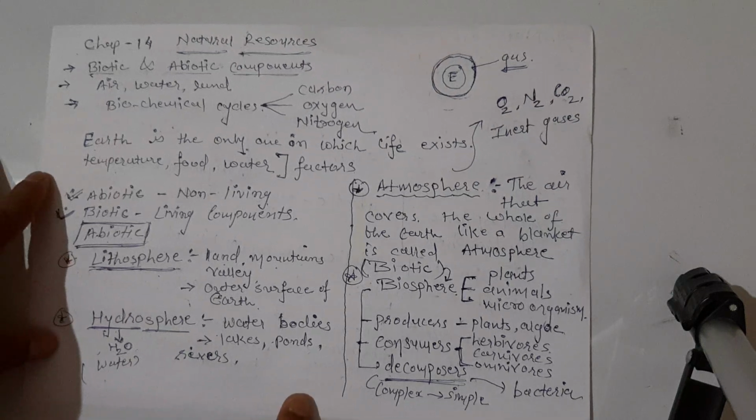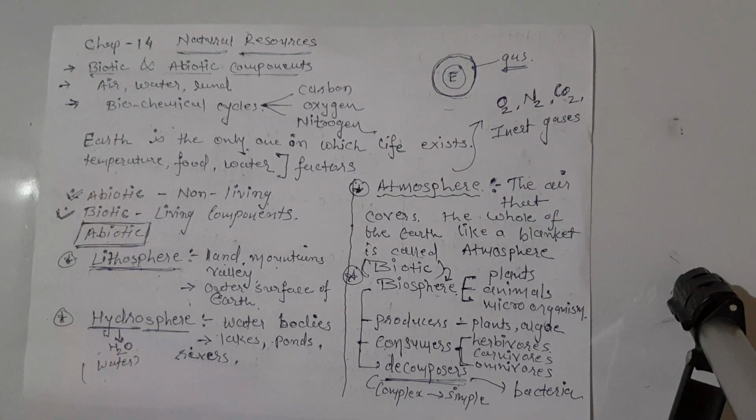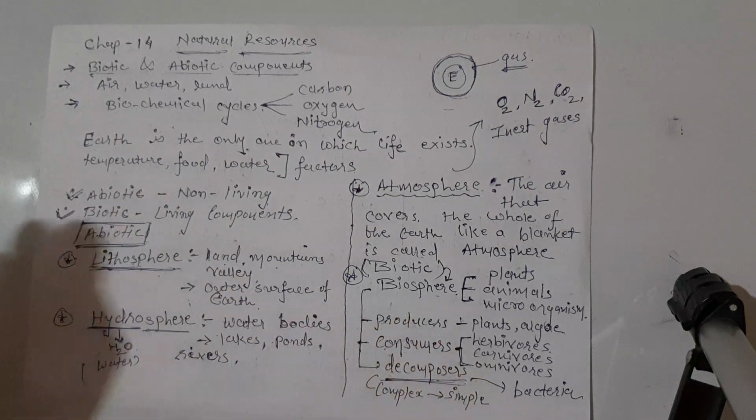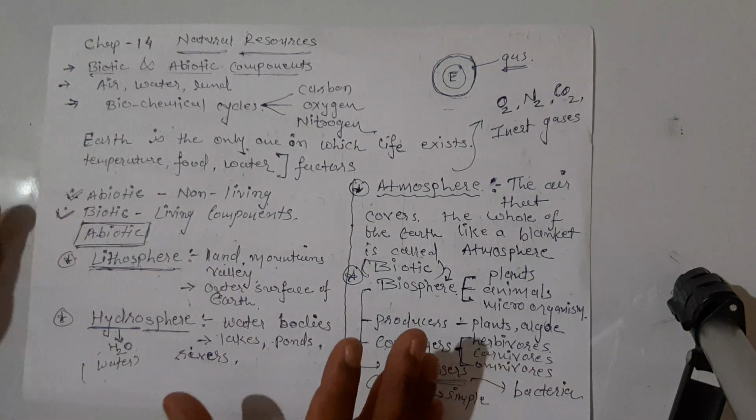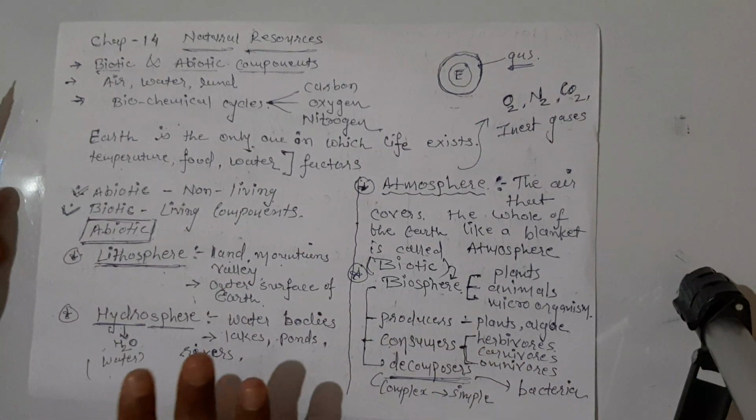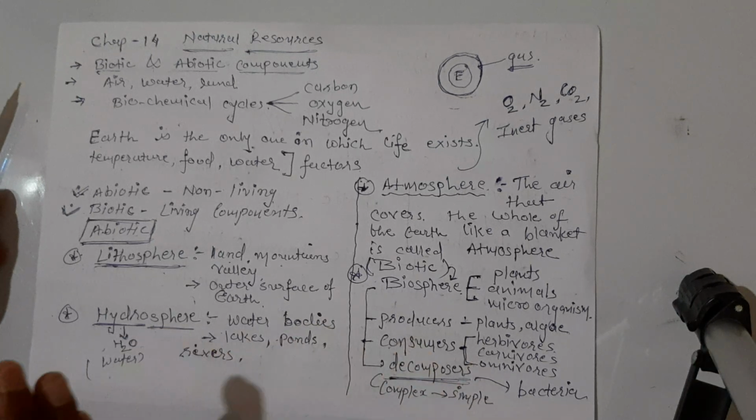Okay, so this is necessary to understand our environment, our ecosystem. It is a coordination between these biotic and abiotic components, and due to this coordination only life is possible on our planet.